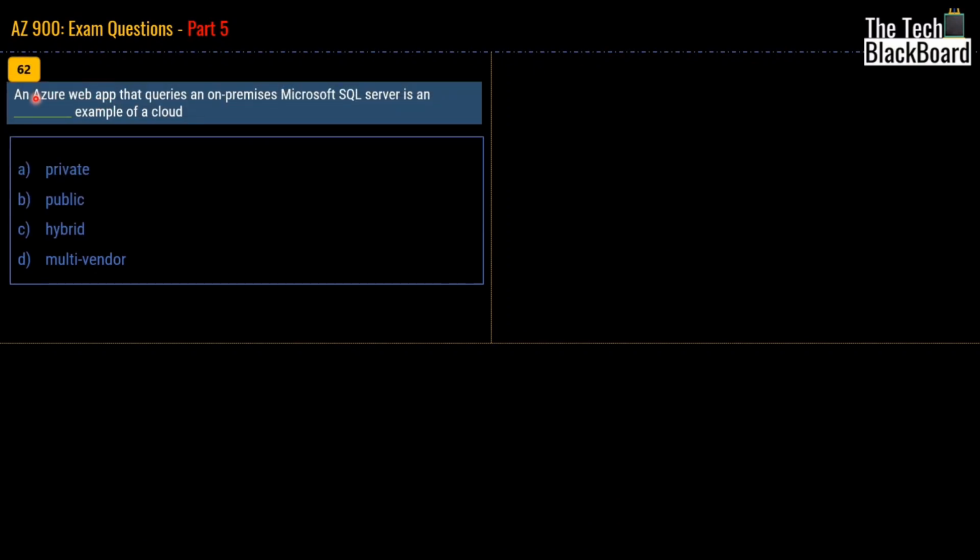Coming to question number 62. The question says, an Azure web app that queries an on-premise Microsoft SQL Server is an example of a cloud. Is it private, public, hybrid, or multi-vendor? Again, a repeat question, because we want to repeat important questions so that it's easier for you to recall in the exam. Just to give you a hint, it's a combination of an Azure resource, a web app, and an on-premise resource, Microsoft SQL Server, thus making it a hybrid. The correct answer is hybrid.